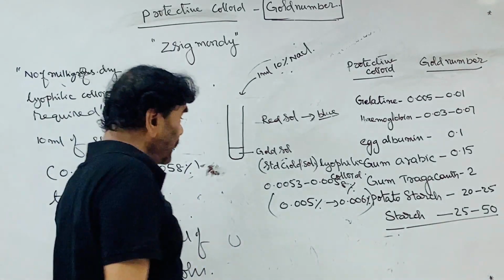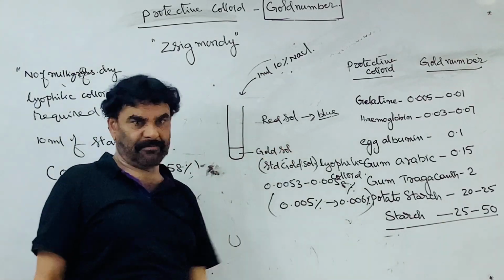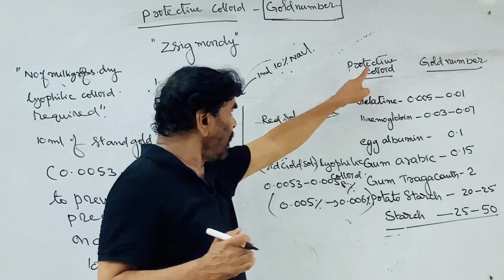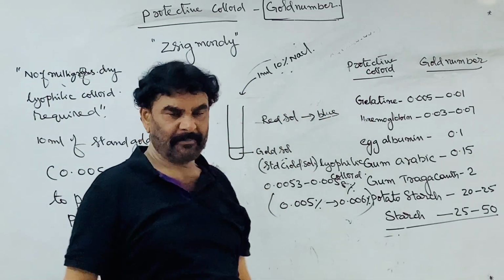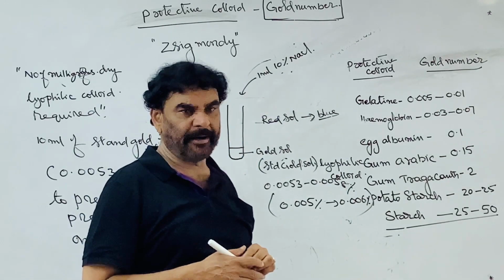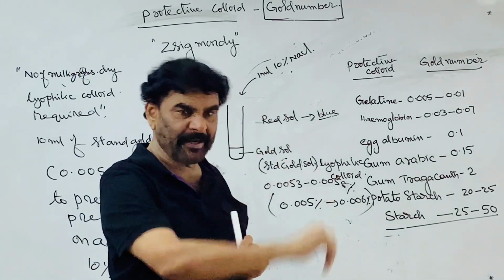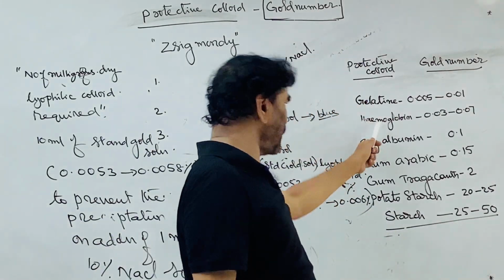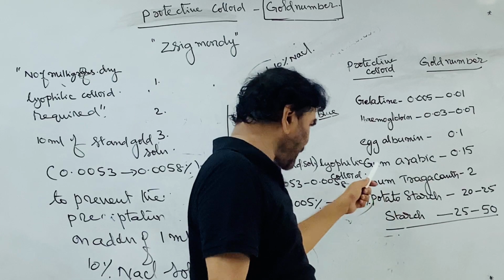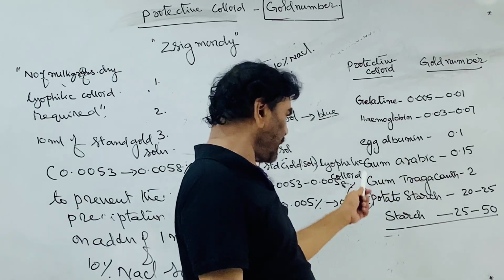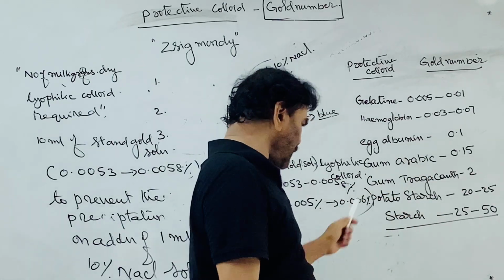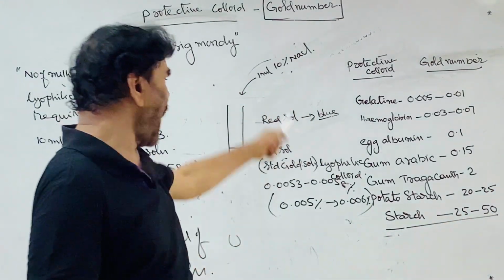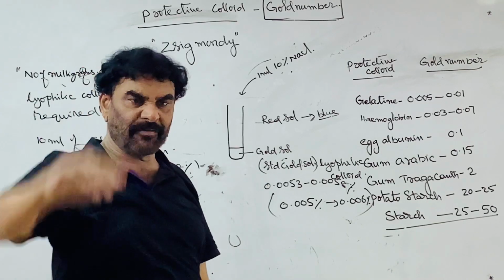Now, to prevent this precipitation, we can add a protective colloid: gelatin, hemoglobin, egg albumin, gum arabic, gum tragacanth, or starch.